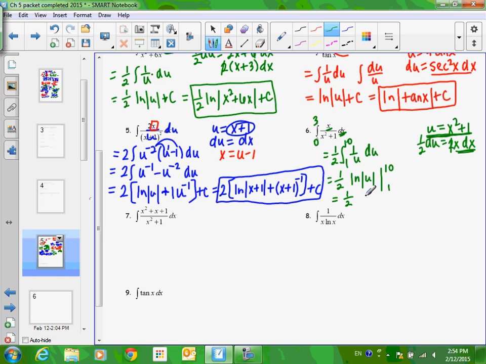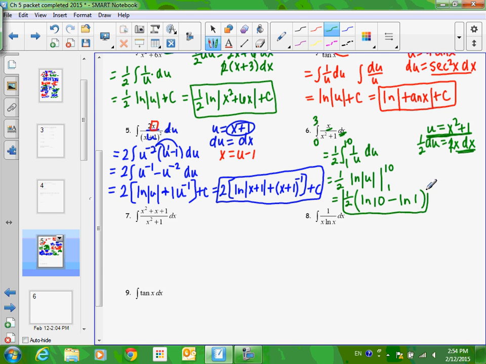Okay, 1/2. I'm going to put a parenthesis here since I'm going to write more than one thing. So I plug in the 10. Now I dropped my absolute value bars. And that's okay. If you wrote them, that's not wrong either. The thing is, absolute value of 10 is 10. You don't need the absolute value bars because that's a positive number. If you wrote it, that would be okay. And this is your answer.